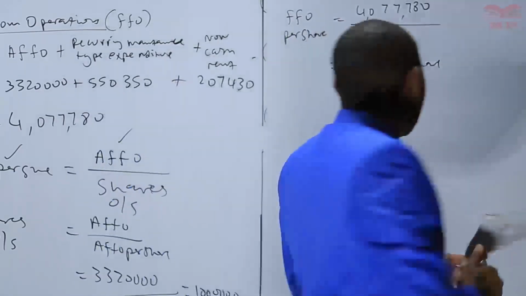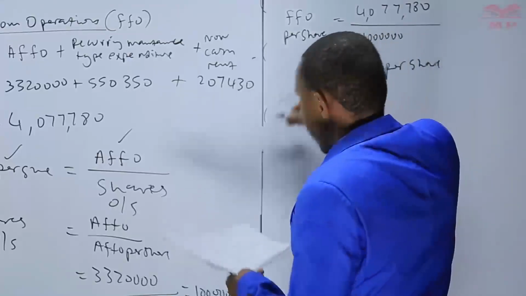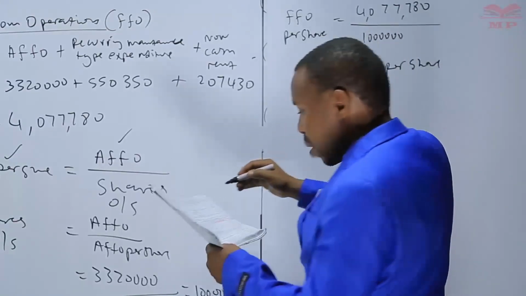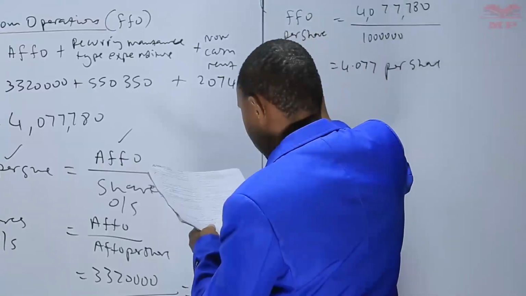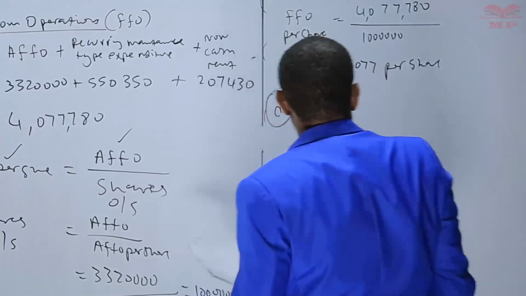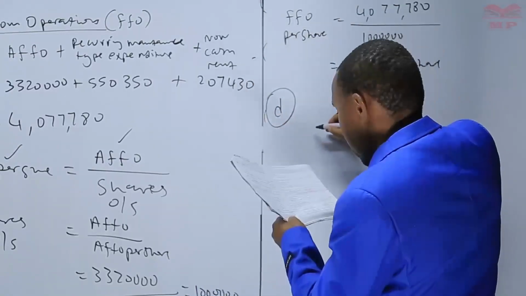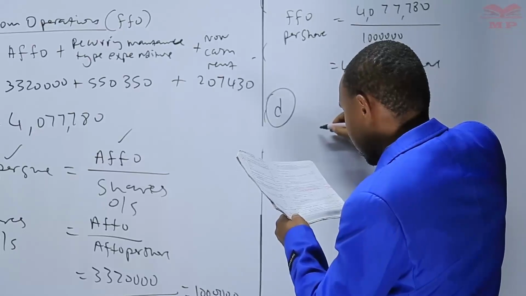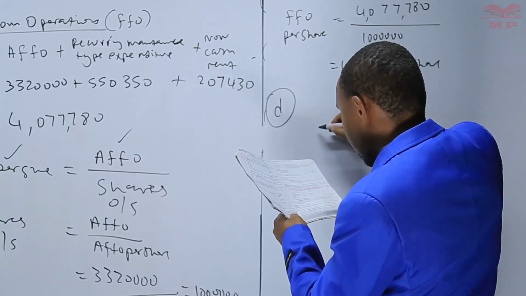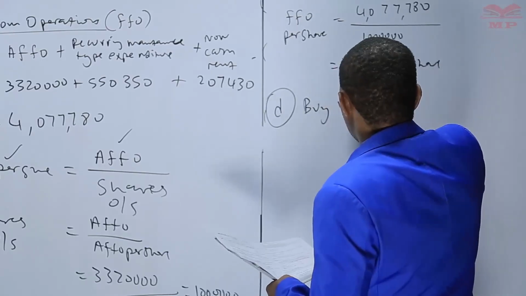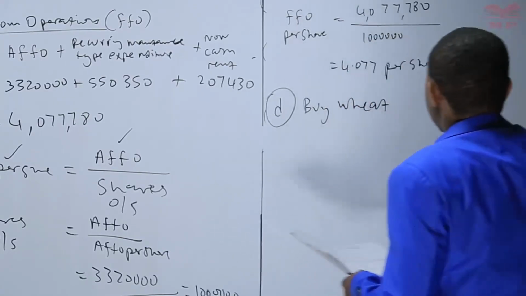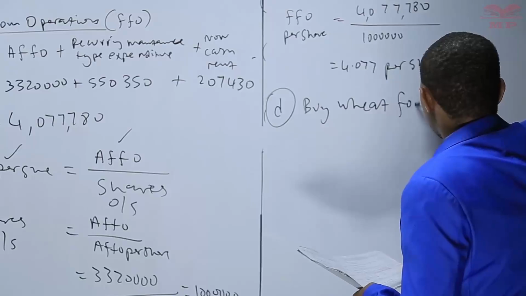So what we just need to do is to explain how you can earn riskless arbitrage profit. This is D, we're looking at D right there. What an individual can do is to buy wheat forward contract.